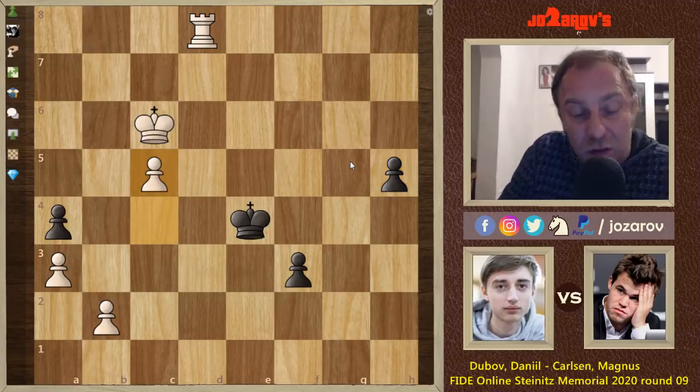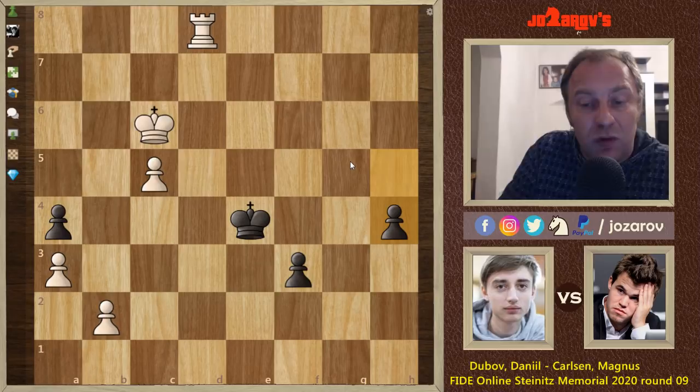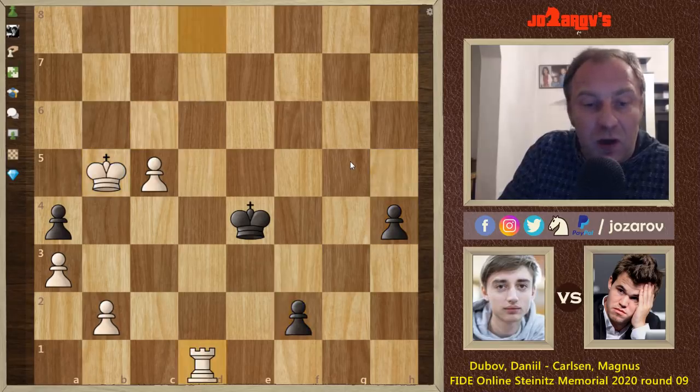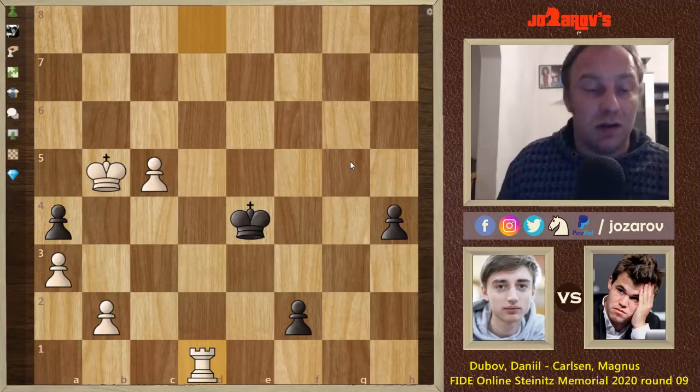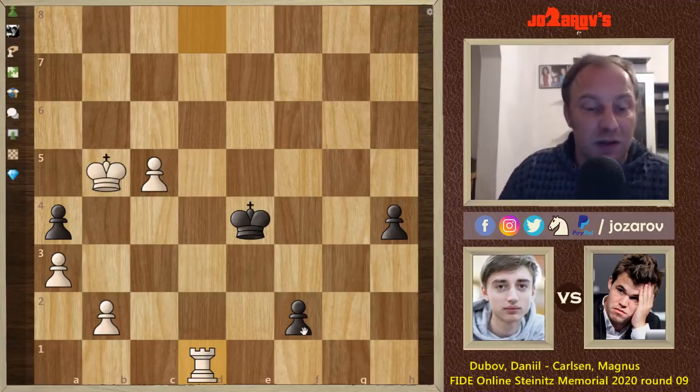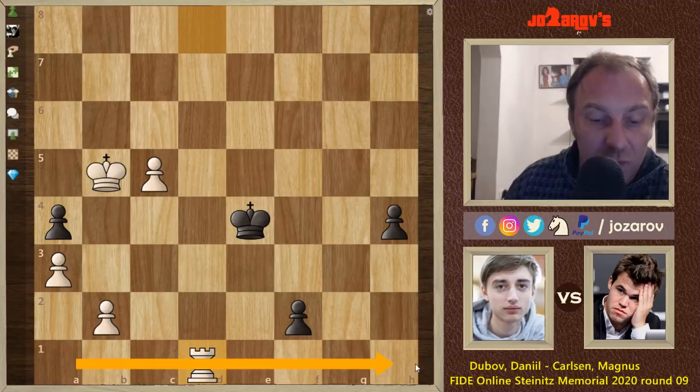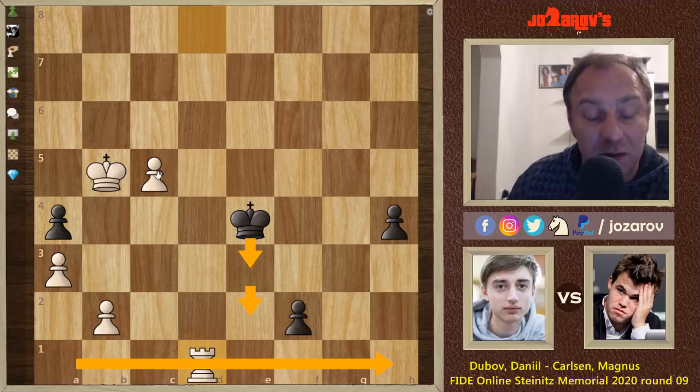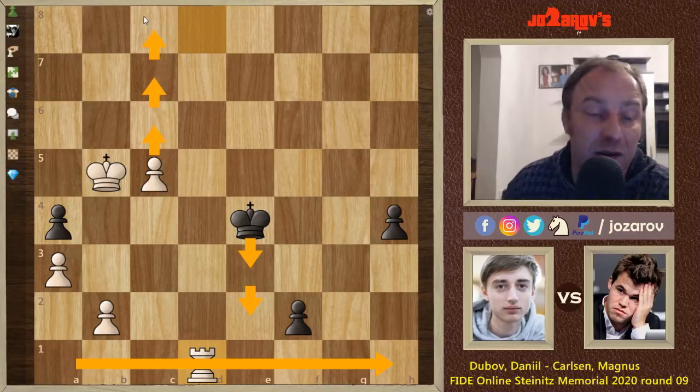c5. Dubov has also another great passed pawn. We have h4, king to b5, f2, and now after rook to d1, here Magnus Carlsen resigned. This rook is of course waiting for both of these pawns. If you try to play more actively with the king, with some ideas to play king to e3 and then king to e2, you lose simply too many tempos, because white has really a clear path, and this is game over for the world champion.